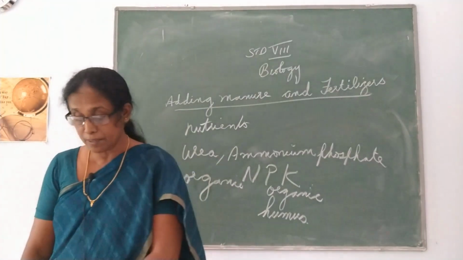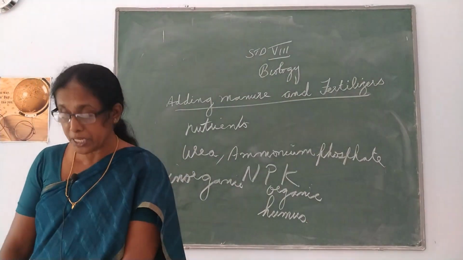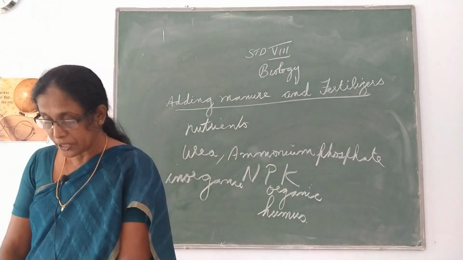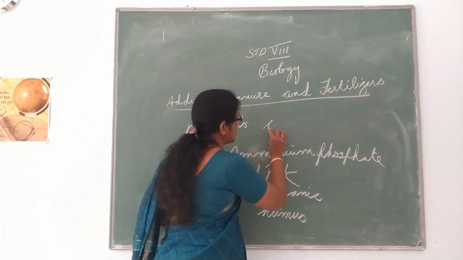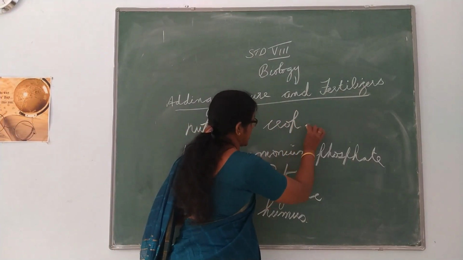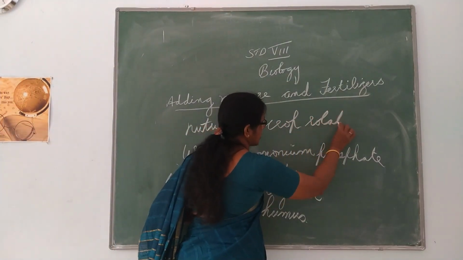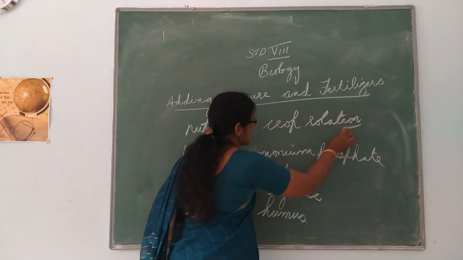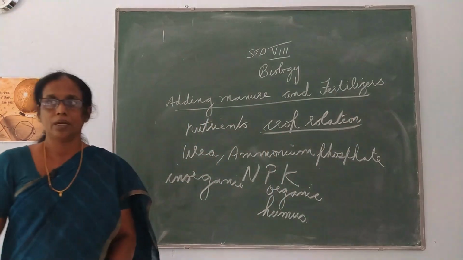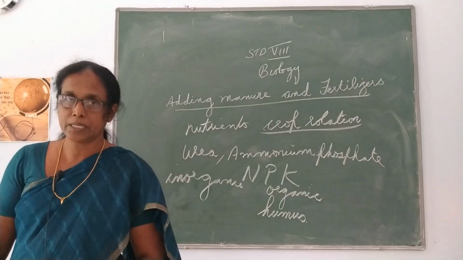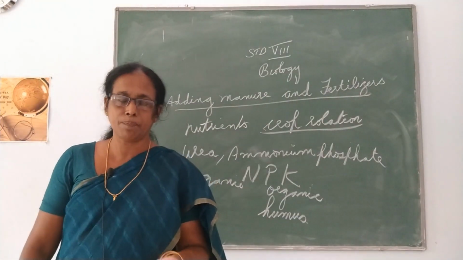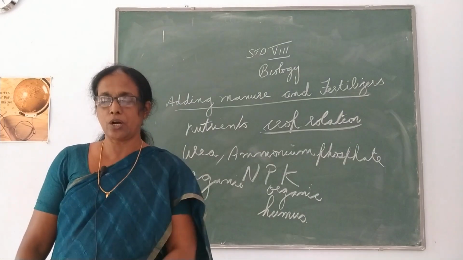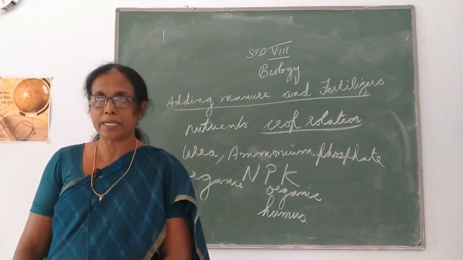Then another method for replenishing the soil with nutrients is crop rotation. Have you heard about crop rotation? What is crop rotation? See, in Kerala, after the harvesting of paddy, the farmers grow leguminous plants in the paddy field.